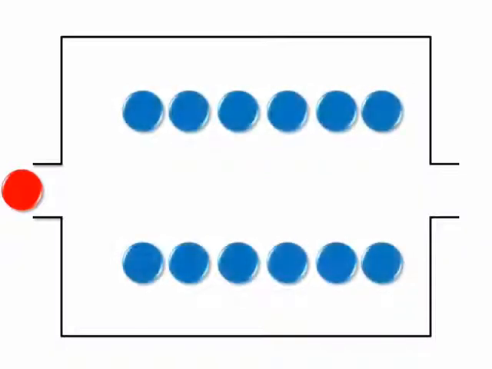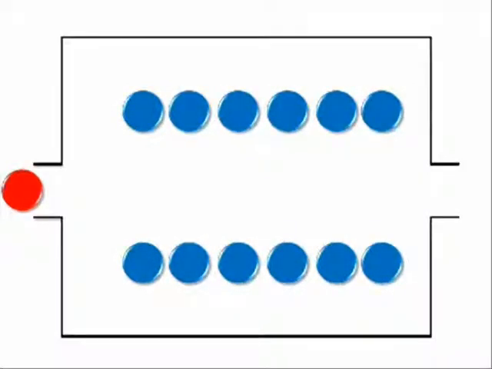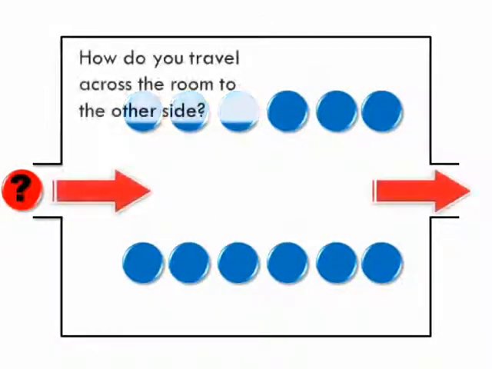To get a better picture of how lattice vibrations create resistance, let's compare resistance to walking across the room. You, represented by the red dot, are like an electron. The other people in the room, represented by blue dots, are like the lattice structure. You want to get from one side of the room to the other. How do you, like an electron, travel across to the other side?